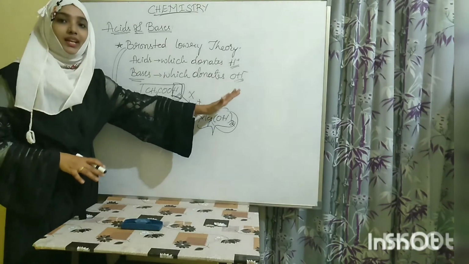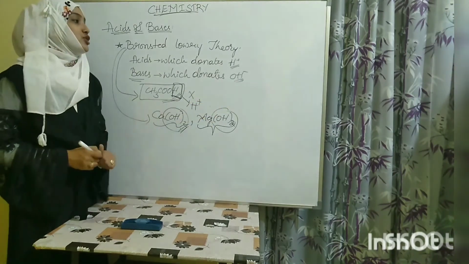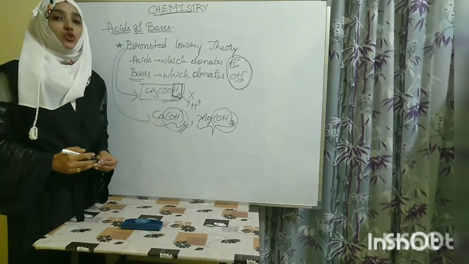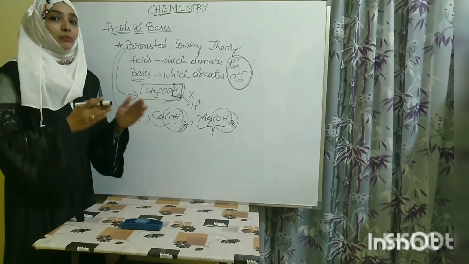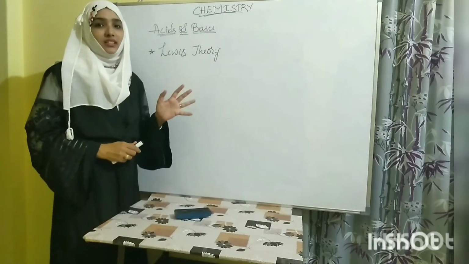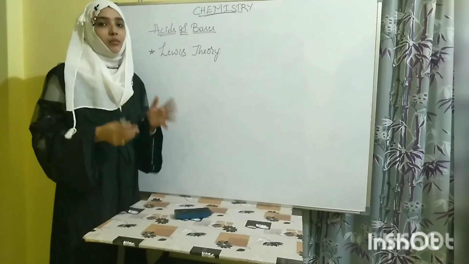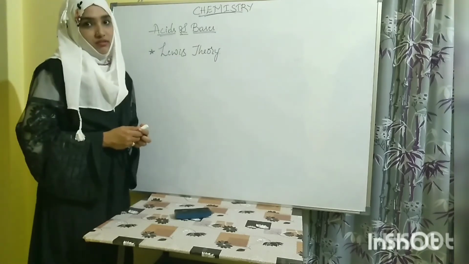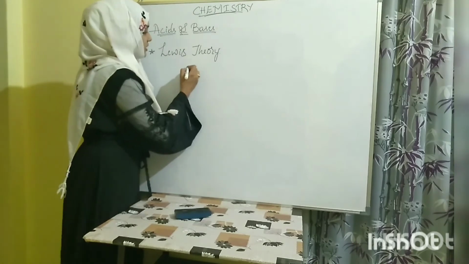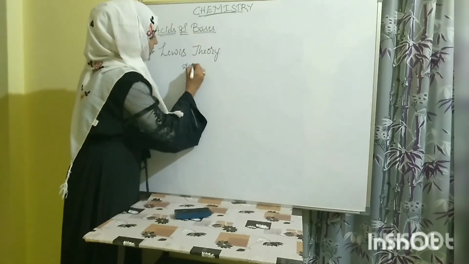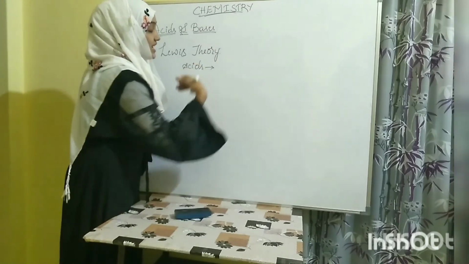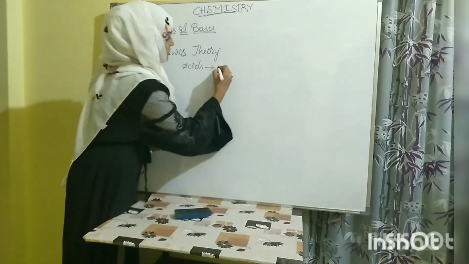There are so many acids and bases which don't contain these two ions. So that will be explained by Lewis theory. The Lewis theory tells us about electrons. Here we consider electrons. So Lewis theory says acids are the substances which accept electrons.